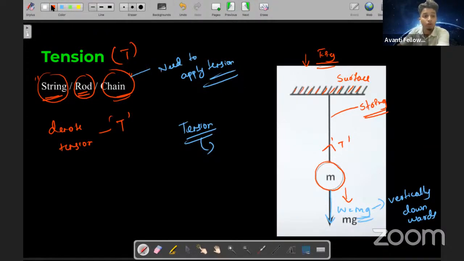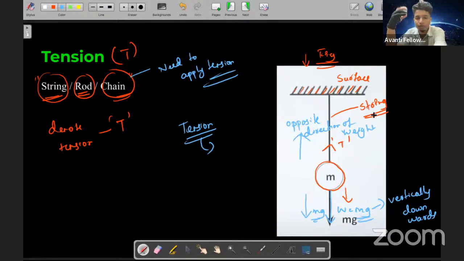Let's take this mass. This weight is acting as m into g, and the tension is acting in the opposite direction of the weight. Is it good now? Have you got a slight idea about what tension is? Don't worry, as the class progresses, we'll talk more and more about tension. But did you get an idea about it?